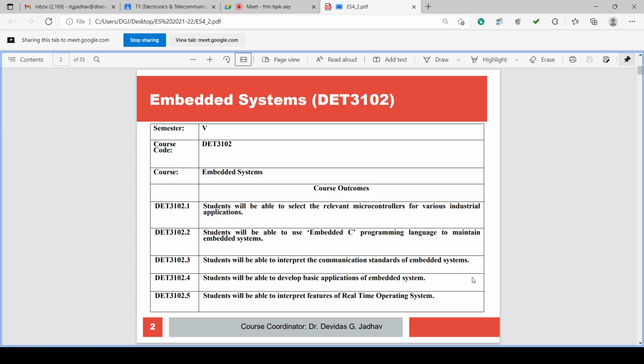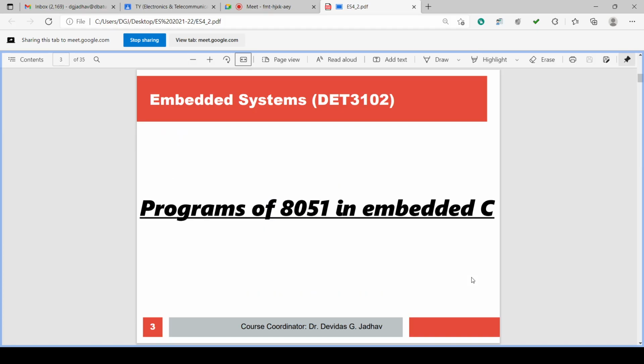So in the embedded systems, the strategy we adopted was: we have discussed the programs of 8051 in embedded C, and parallelly we have discussed searching for the website for the Keil MicroVision software package, downloading, installation, various menus, help, how to use it, how to program it. So without hardware, how to check on the simulation.